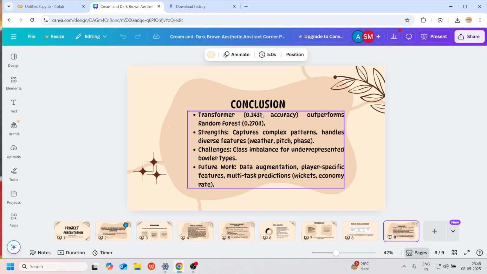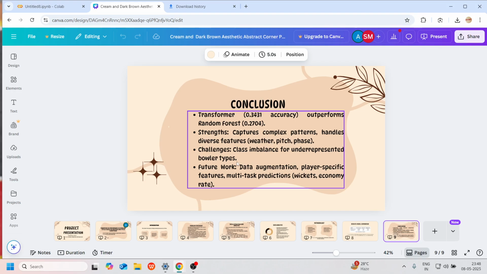We have far more data on right arm pacers as compared to left arm spinners, so it is affecting our model. We can say that our model gets overfit on right arm pacers, but there is not much else we can do in this case.